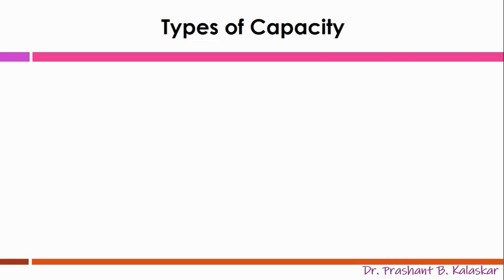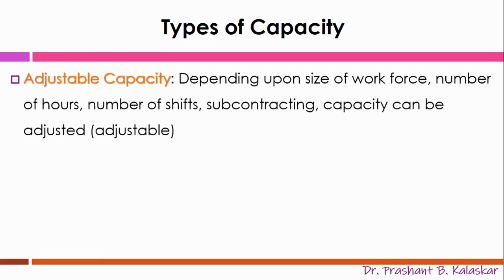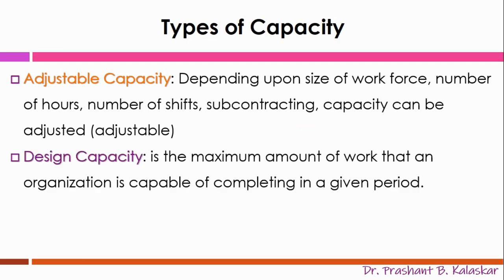Now let us understand the different types of capacities that can be adopted by the organizations to manage with the production plans. The first is called the adjustable capacity. Depending upon the number of workforce, number of hours available, number of shifts available, the capacity can be adjusted. Simply we can say adjustable capacity means the capacity which can be adjusted as per the need or demand to be fulfilled. The second is called the design capacity.